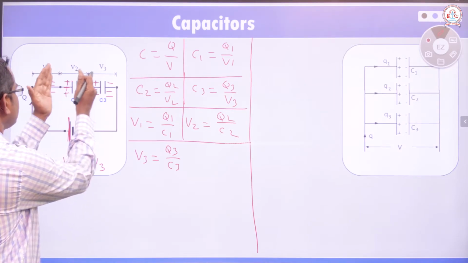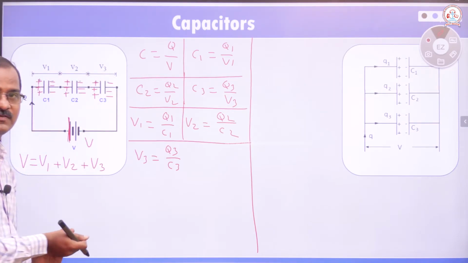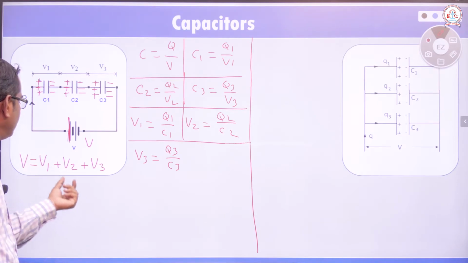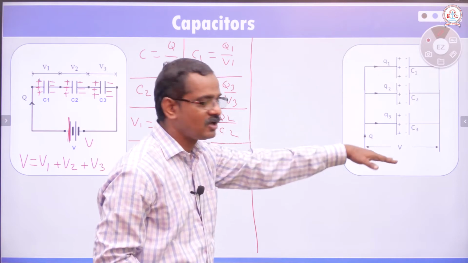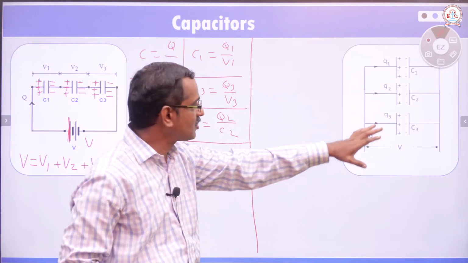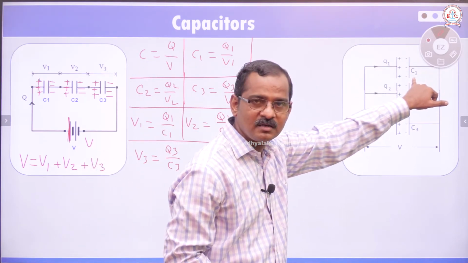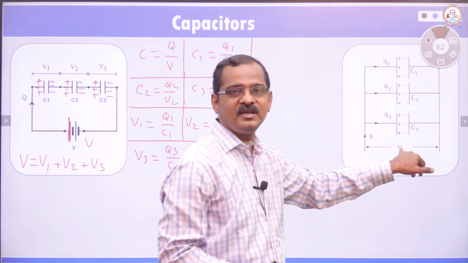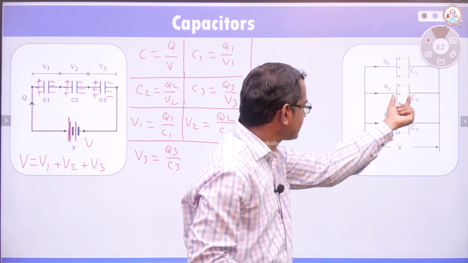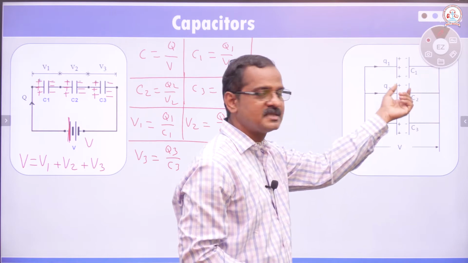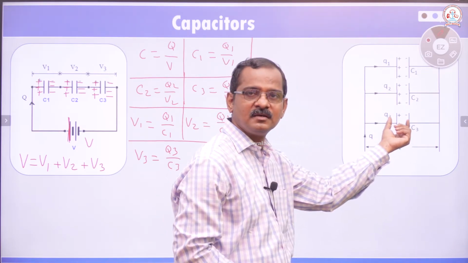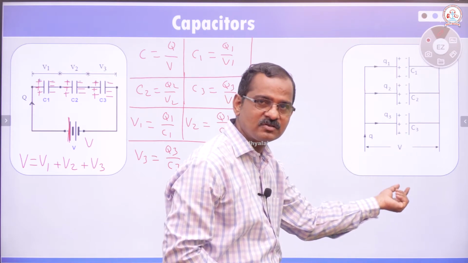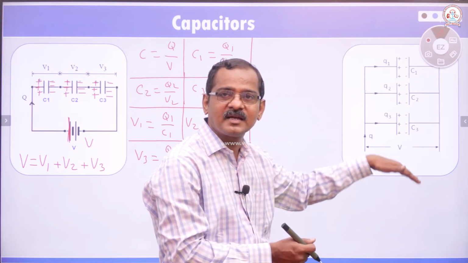In the series case, V is equal to V1 plus V2 plus V3, whereas in a parallel combination, the potential difference across the capacitor C1 is the same as V. The potential difference across the plates of C2 is the same as V, and across C3 is the same as V, because they are connected in parallel.